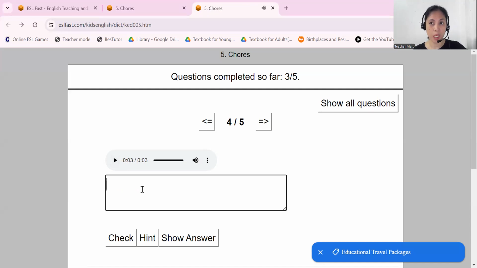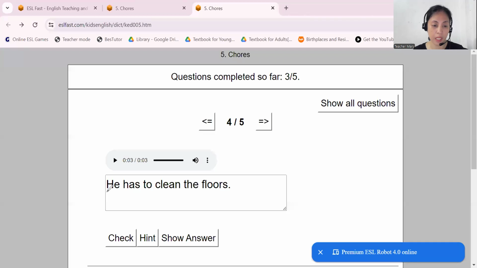He has to clean the floors. Pay attention to the letter S, the plural form. Again. He has to clean the floors. So that is with letter S. Then another reminder, please check your capital letter, the beginning letter of your sentence.